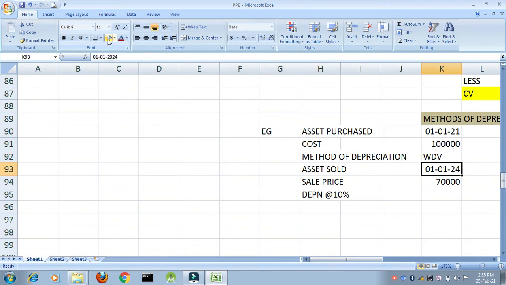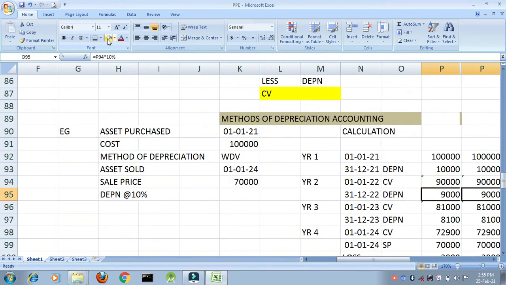The asset is sold on 1/1/24. That is after 3 years. Why 3 years? 21, 22, 23, and in the year 24, at the starting of the day I have sold it off. The sale price is 70,000. Depreciation is 10%. How do we account for it?